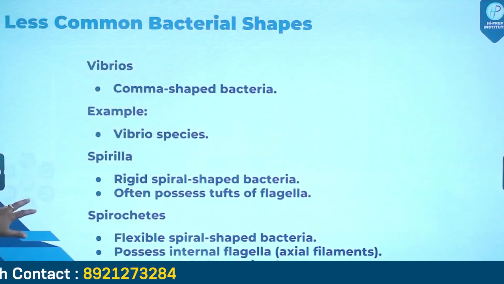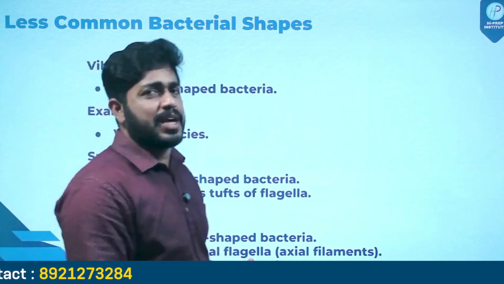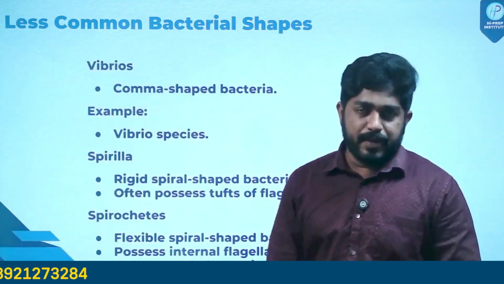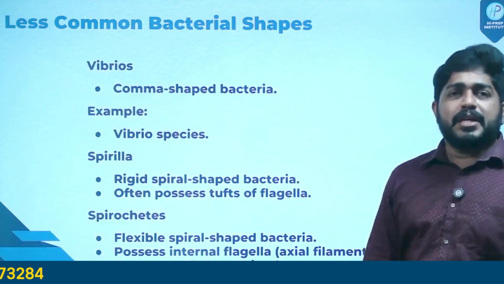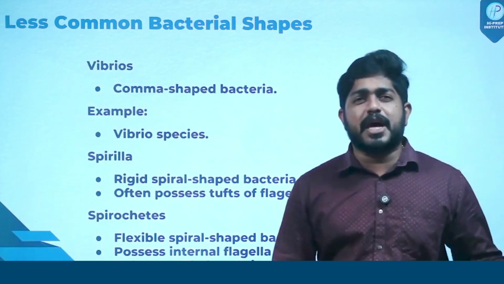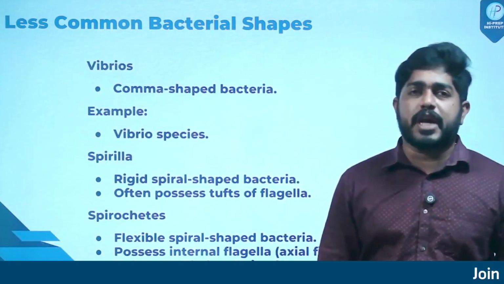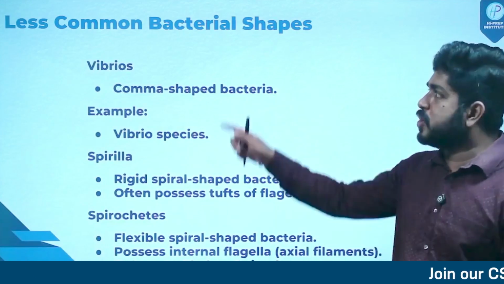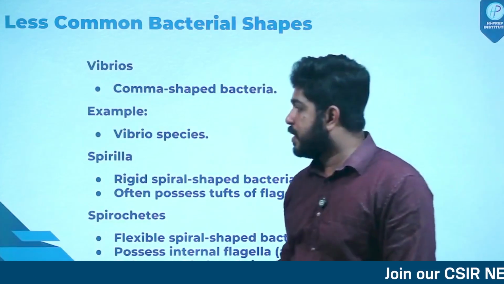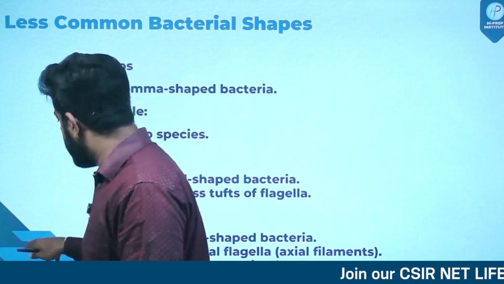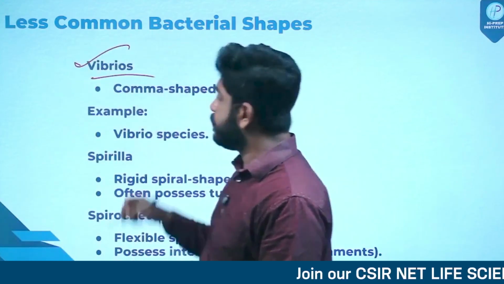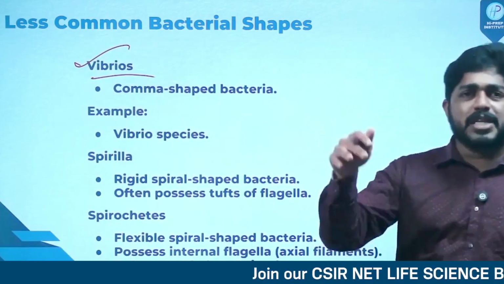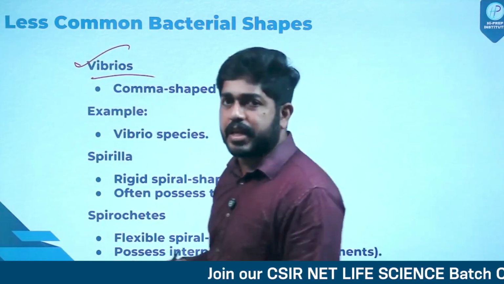And see, cocci bacteria and bacilli bacteria are actually really common in our nature. But there are some other types of shapes which are not that common, but we have to study for our exam. Which are those less common bacterial shapes? One shape is Vibrio. See, Vibrio, comma-shaped bacteria, you have studied for several other exams.